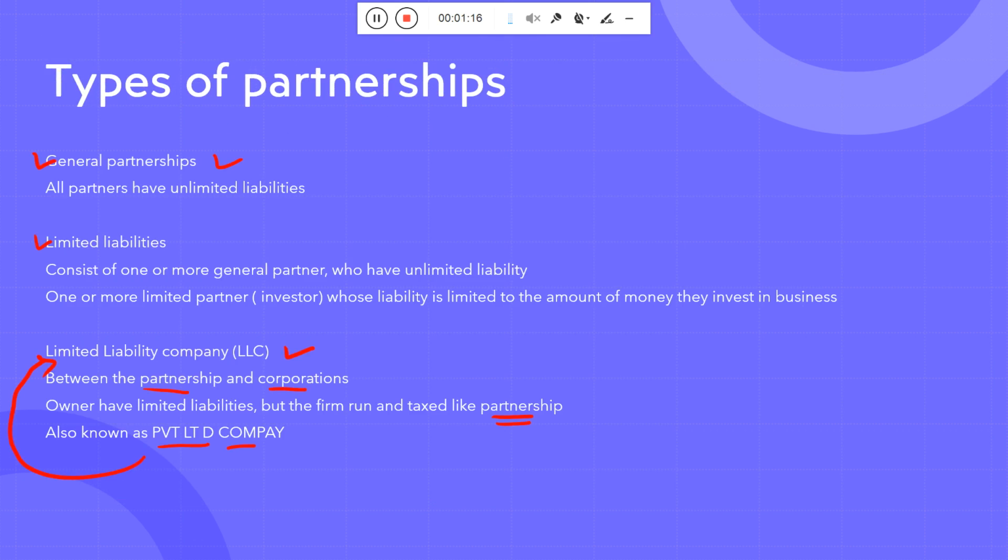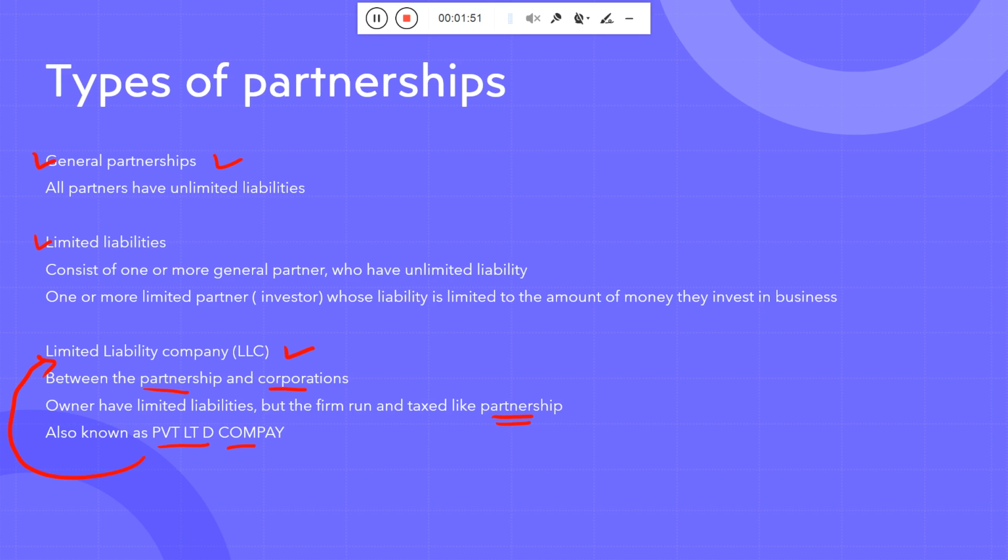In a general partnership, your friends and you start a new company and invest, and you are managing everything. There all partners have unlimited liability, because all partners are involved and all partners are taking the decisions. There is one more thing available, that is the limited liability company. That is actually between the partnership and corporation. Their owners have limited liability, but the firm is run and taxed like a partnership.